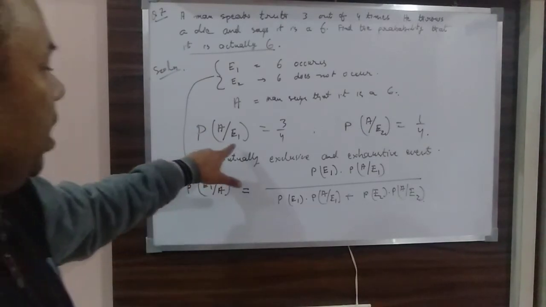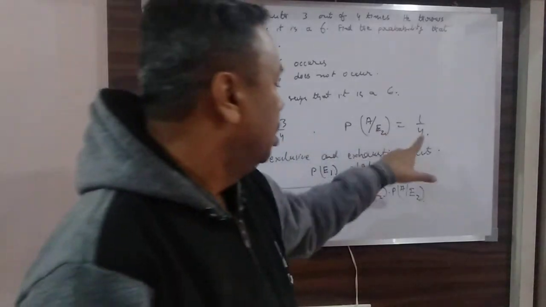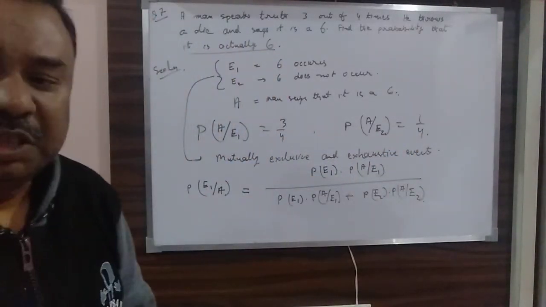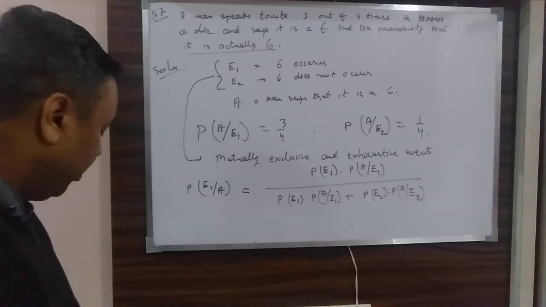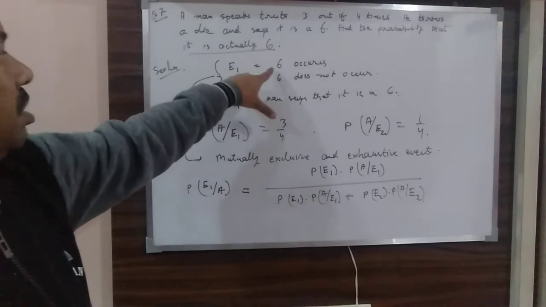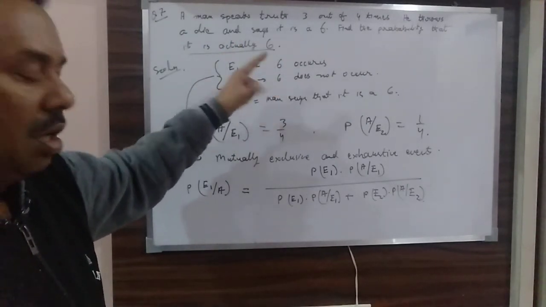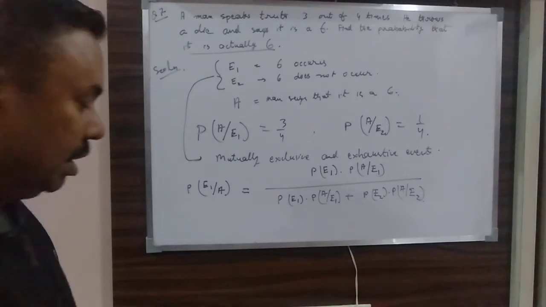Now P(A | E1), A on the condition that E1 has occurred, that I have found out. And what is P(E1)? 6 occurs, that is as usual 1 by 6. E1 occurs in a throw of dice, that is 6. So P of not occurring is 5 by 6. That is okay.